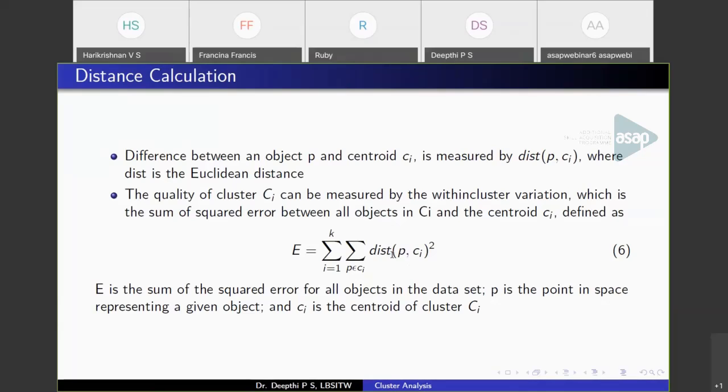And again, the distance is the Euclidean distance. That is, for two points (x1, y1) and (x2, y2), the Euclidean distance will be the square root of (x1 minus x2) the whole square plus (y1 minus y2) the whole square.